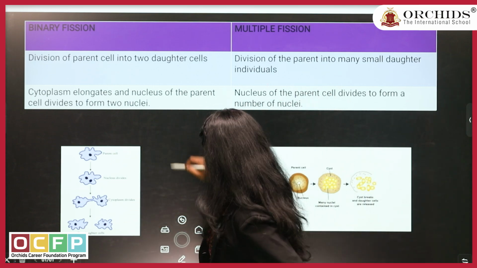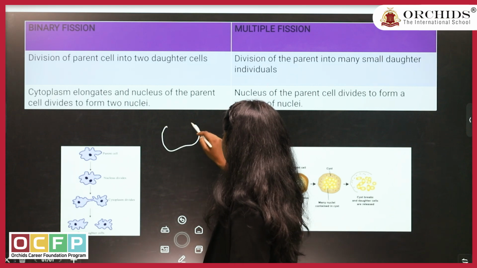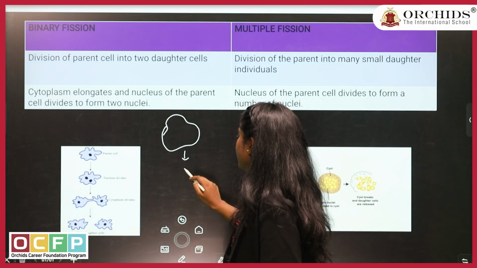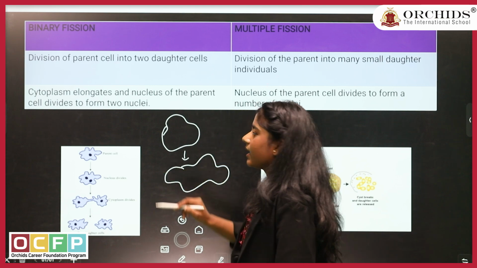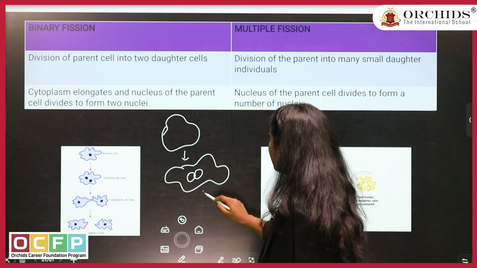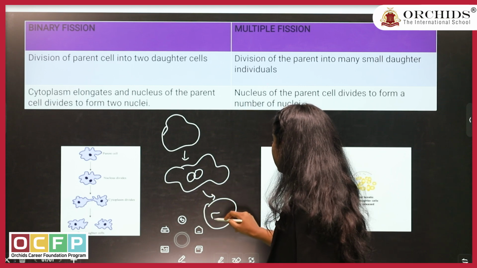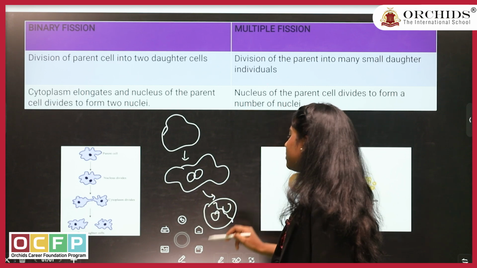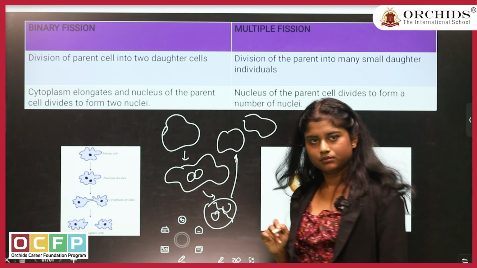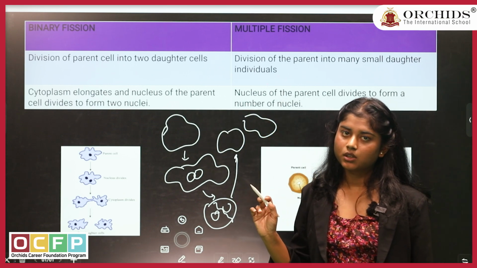So one amoeba of any shape, with time when they have to divide, the cell will elongate, the nucleus will start dividing. The point where the nucleus is divided, this cell will divide into two, and now they will become two daughter cells. This is binary fission.